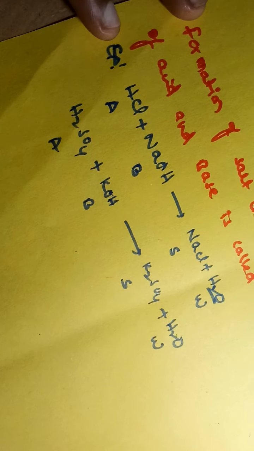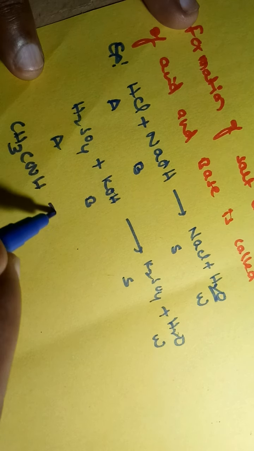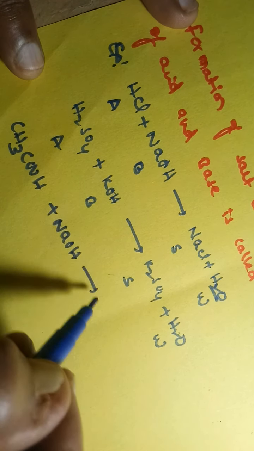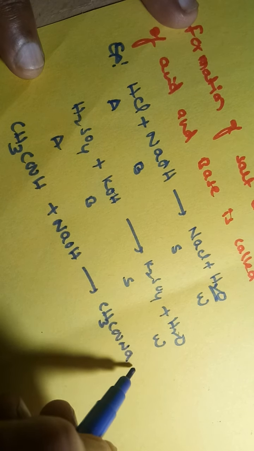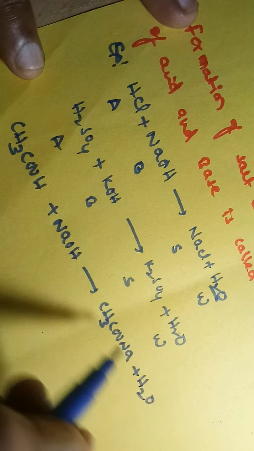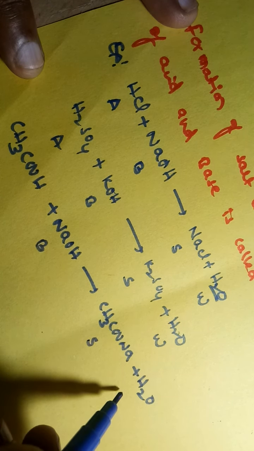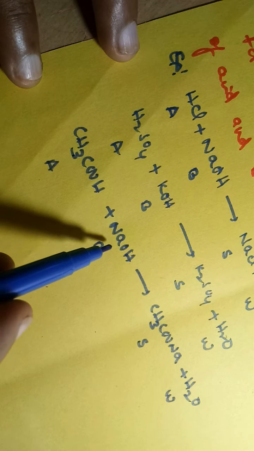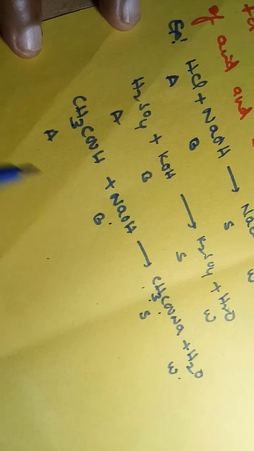Now let me take CH3COOH plus NaOH. It gives rise to CH3COONa plus H2O. This is acid, this is base, this is salt, and this is water. So this is an example of neutralization: acetic acid plus sodium hydroxide gives rise to sodium acetate and water.